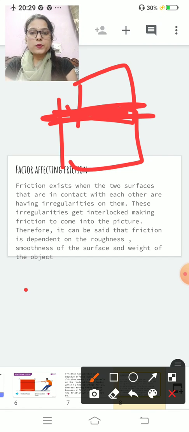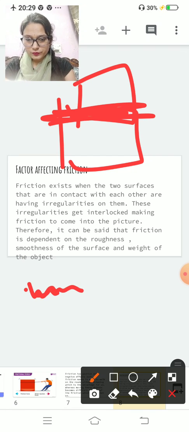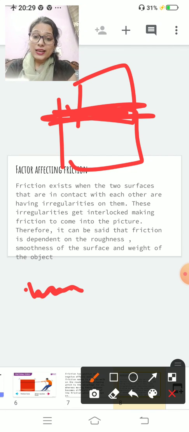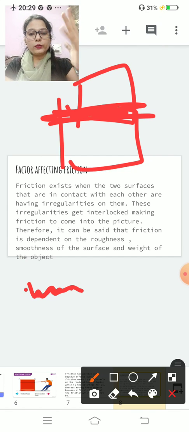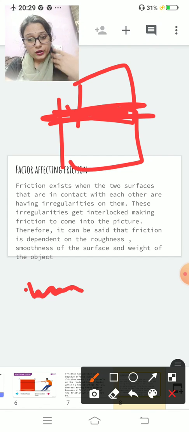If these two objects look similar, they look like smooth surfaces, but they are not smooth. So these irregularities get interlocked, making friction. When they rub with each other, they interlock, and this interlocking produces